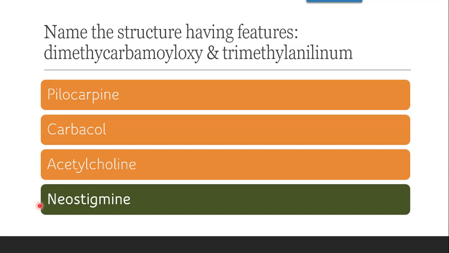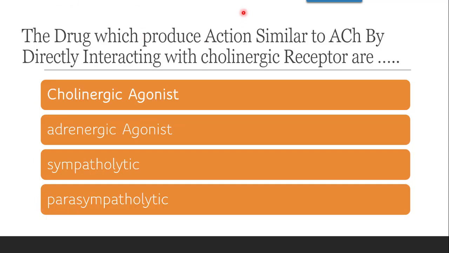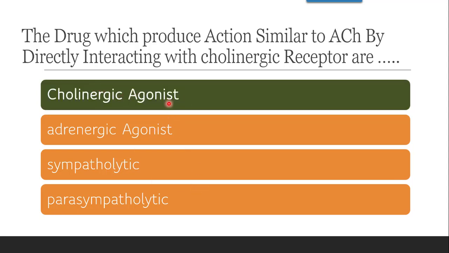So the correct answer is neostigmine. Next question: the drug which produces action similar to acetylcholine by directly interacting with the cholinergic receptors is, whether they are agonist, antagonist, lytics, or mimetics. Directly interacting with the cholinergic receptors with the same action as acetylcholine, these are called cholinergic drugs. The correct answer is cholinergic agonist, or they can also be known as cholinomimetic.